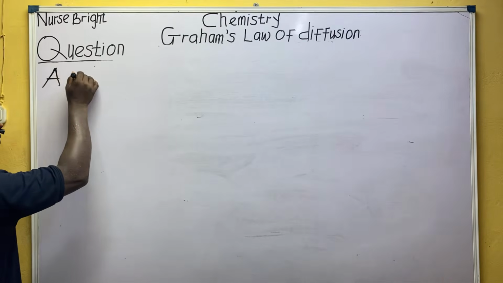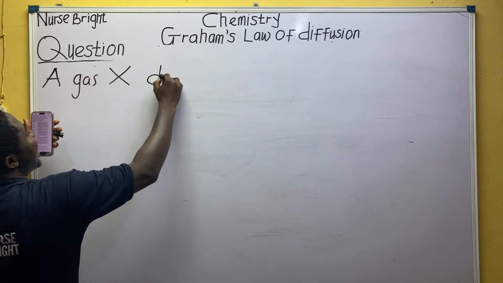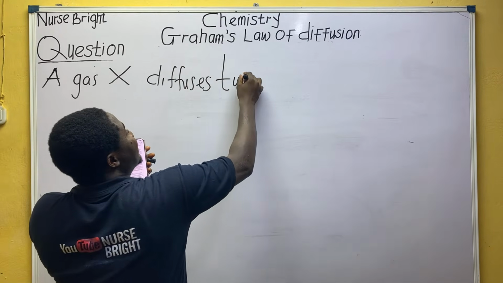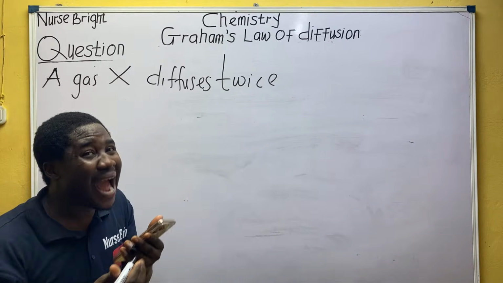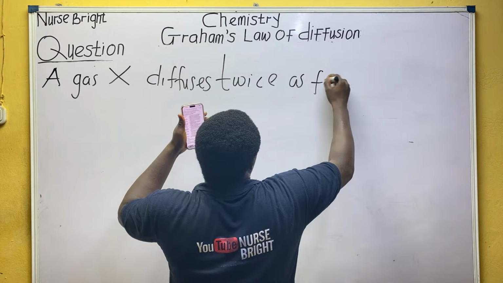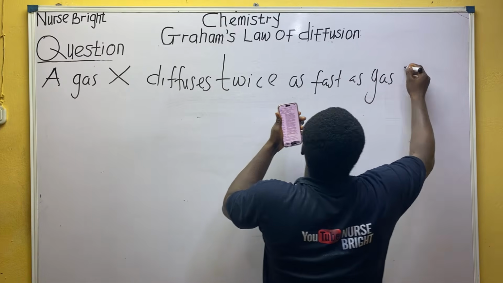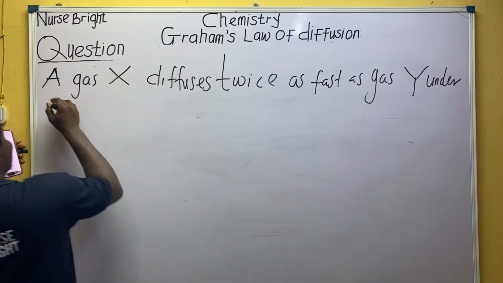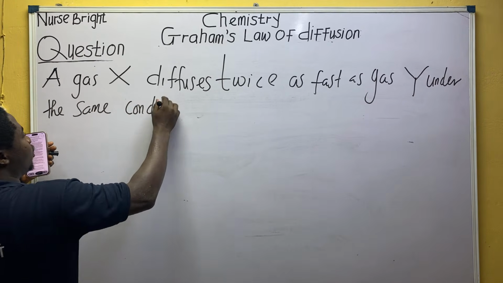They said a gas X diffuses twice, meaning 2 times, as fast as gas Y under the same condition.